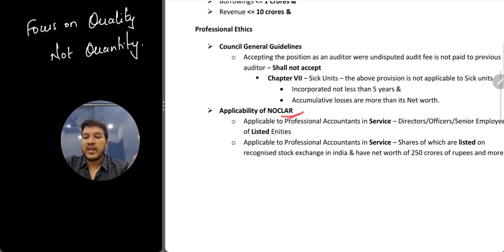Applicability of NOCLAR. When the NOCLAR is applicable. See, NOCLAR is something the ICAI's favorite topic है. ठीक है. So there are 2 types of chartered accountants. Once you become a chartered accountant, either you will do practice or you will get into employment. If you go into employment, it is treated as CA in service. If you do practice, it is treated as CA in practice. So NOCLAR, is it applicable for people in employment? Yes, it is applicable for people in employment.